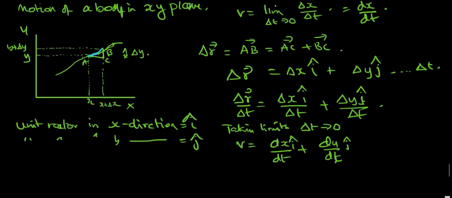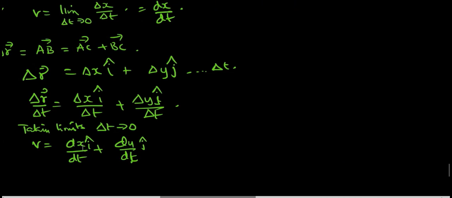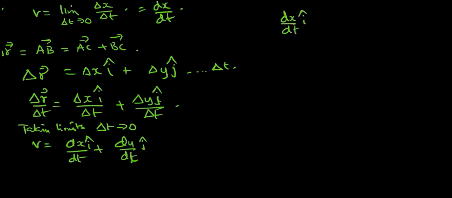Now this dx by dt i cap represents the velocity along the x axis, so we can write Vx as dx by dt i cap.